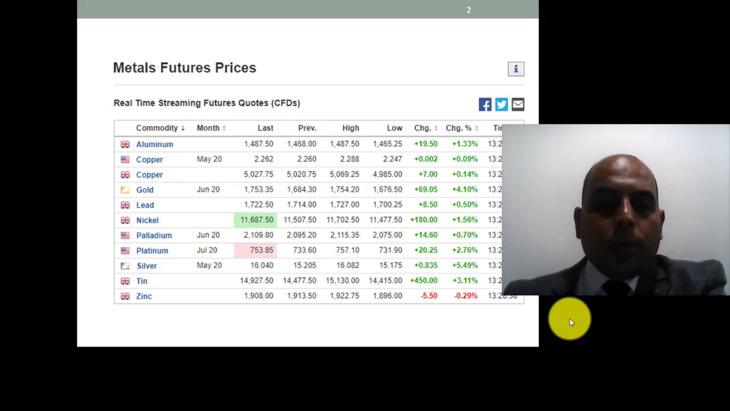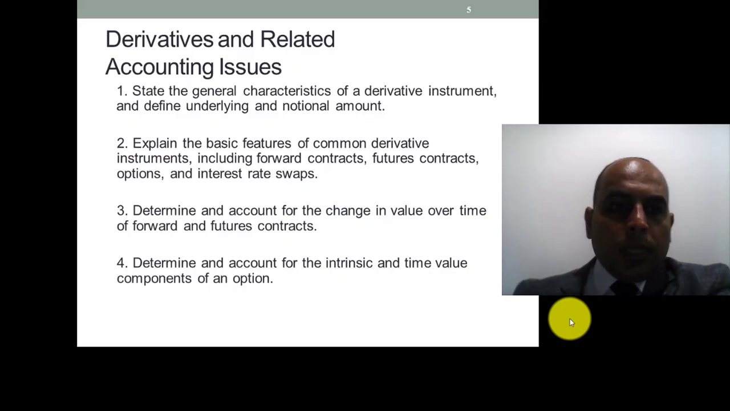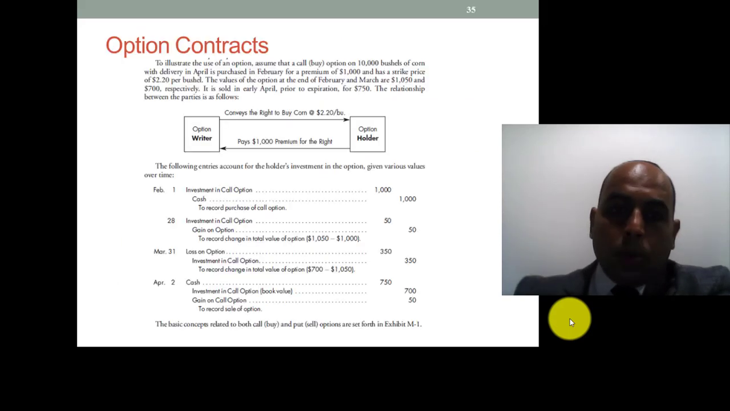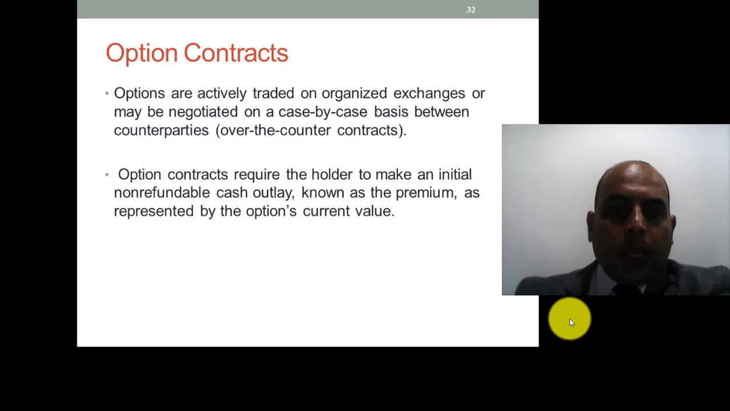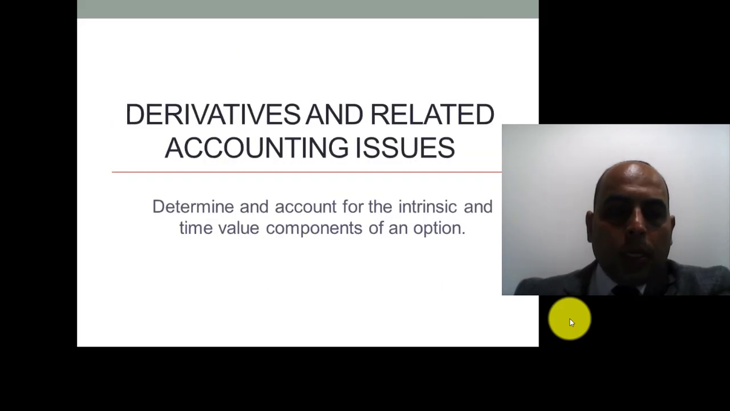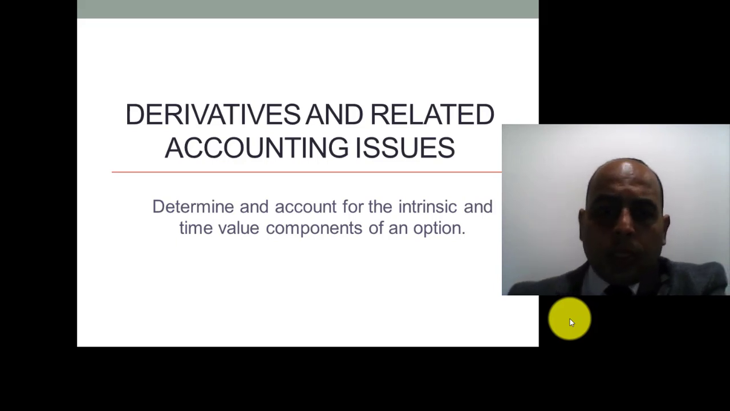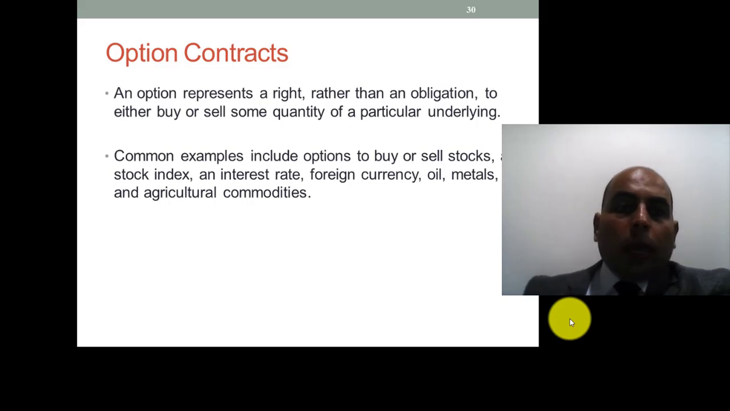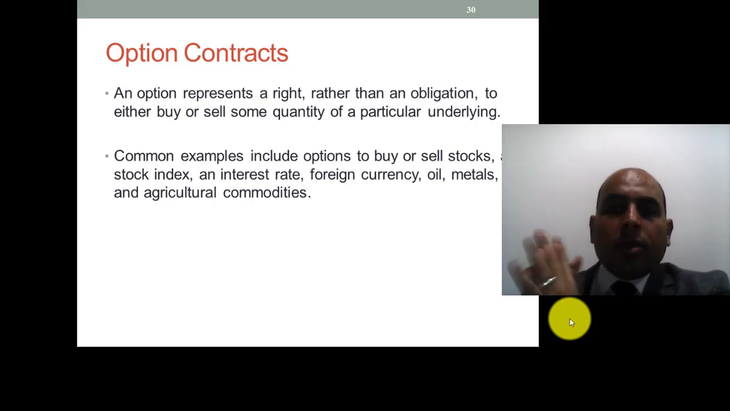In this video, we will discuss learning objective number 4: determine and account for the intrinsic and time value component of an option. Before we discuss the accounting treatment of an option, let us see what an option is. An option represents a right, not an obligation, to either buy or sell some quantity of a particular underlying.